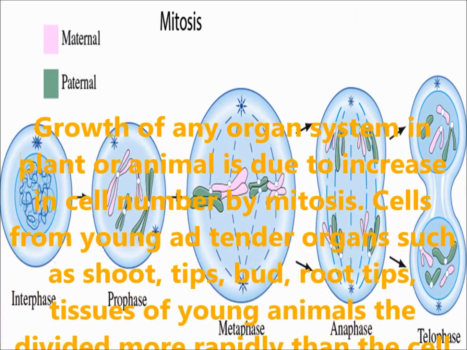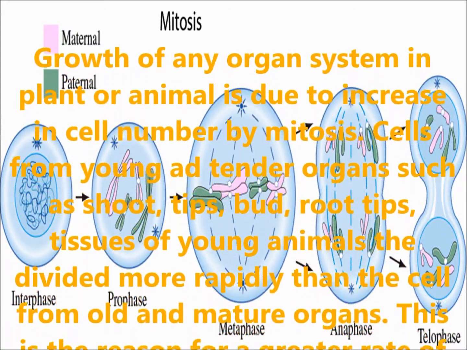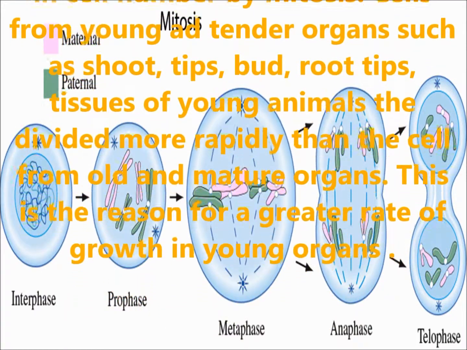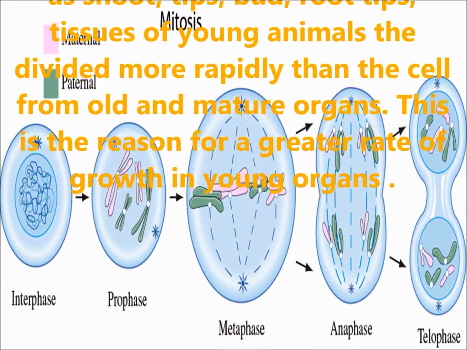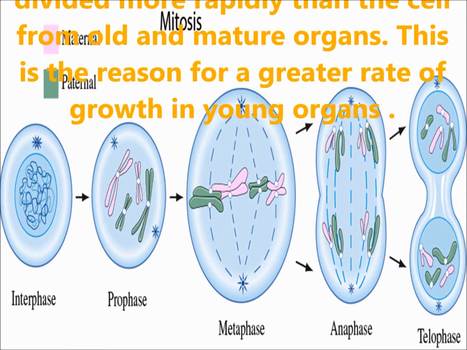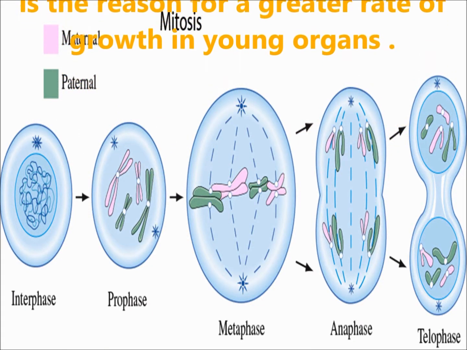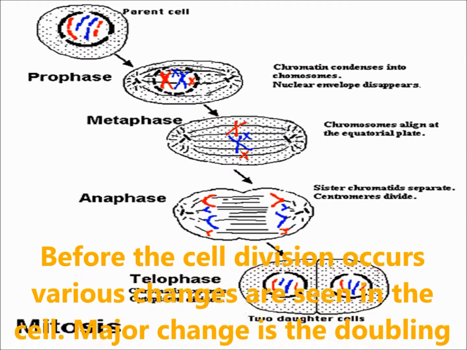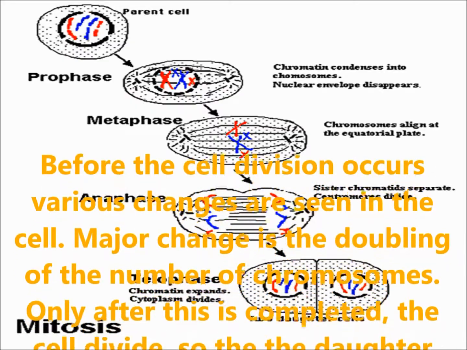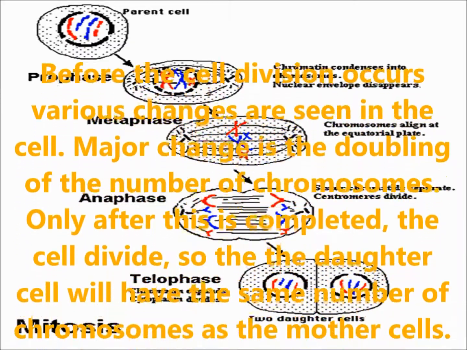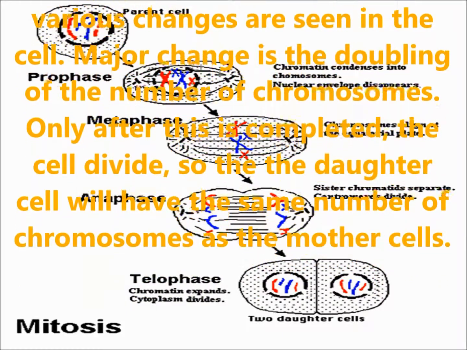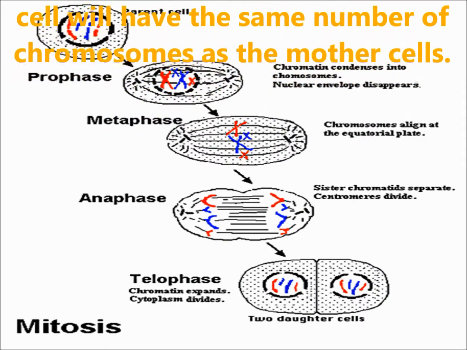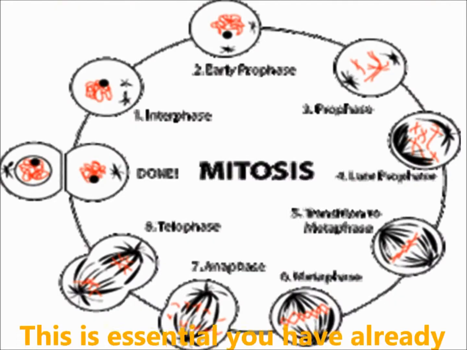Cells from young and tender organs such as shoot tips, buds, root tips, and tissues of young animals divide more rapidly than the cells from old and mature organs. This is the reason for a greater rate of growth in younger organs. Before cell division occurs, various changes are seen in the cell. The major change is the doubling of the chromosome number. Only after this is completed does the cell divide, so that the daughter cell will have the same number of chromosomes as the mother cell. This is essential.